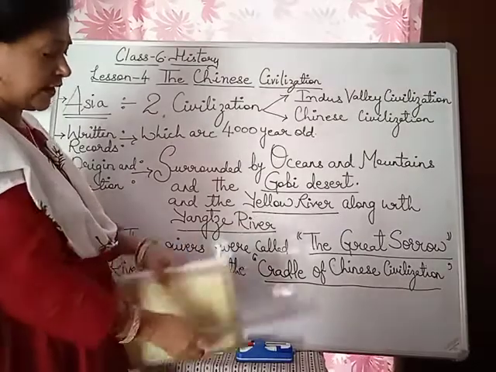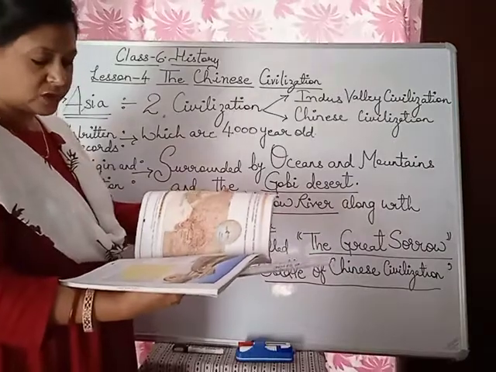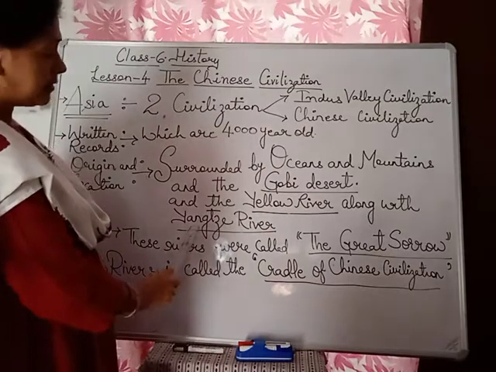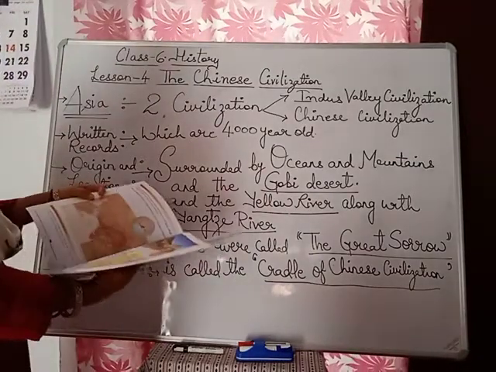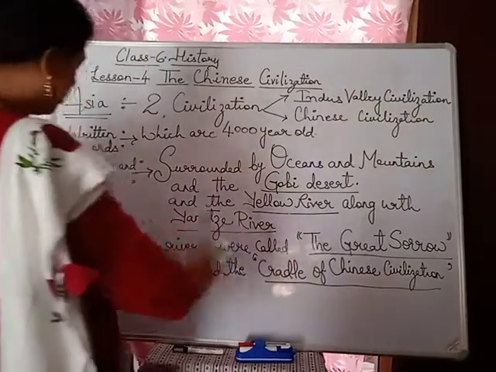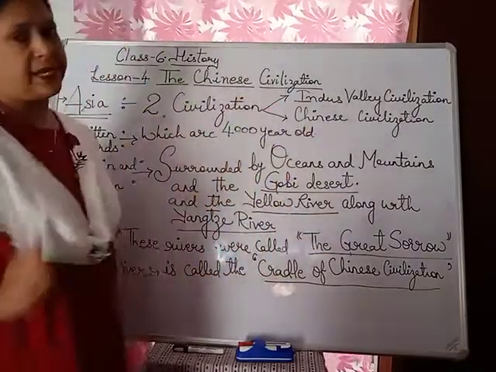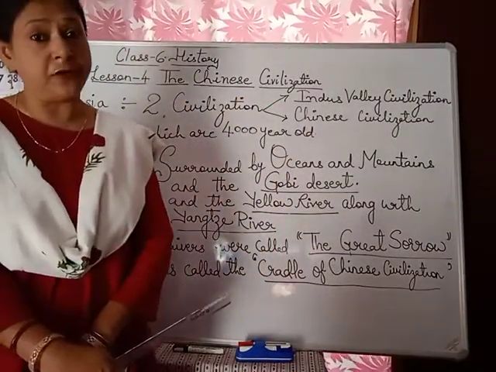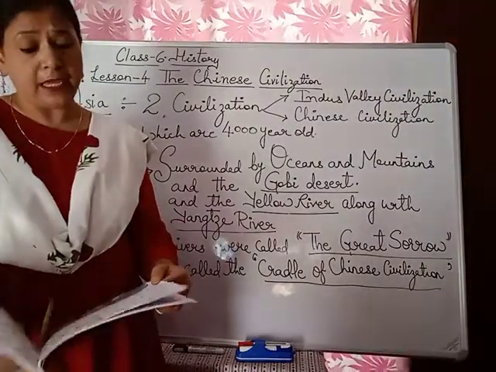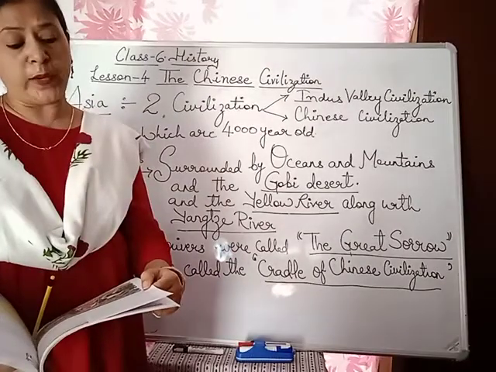One was called the Cradle of China, and one was called the Great Sorrow. The Yellow River is called the Cradle of Chinese civilization, and the Yangtze was called the Great Sorrow. And we are followed by the dynasties: the Xia dynasty, the Shang dynasty, and the Qing dynasty.